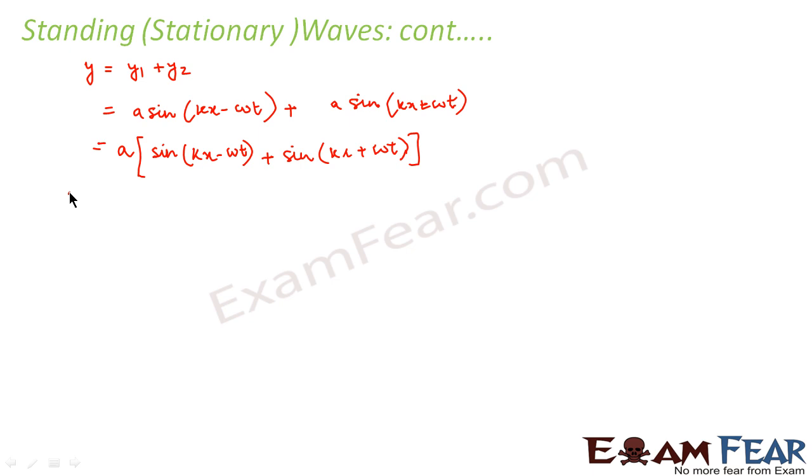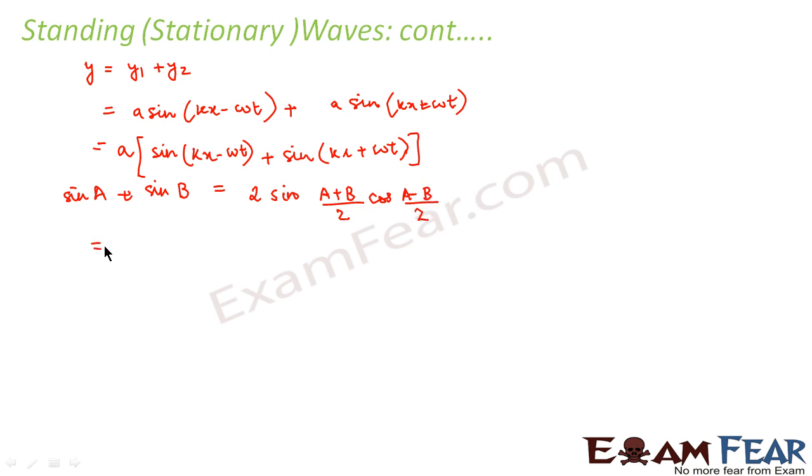So again, from your trigonometric relations, the quantity which you have in the bracket is of the form sine A plus sine B, and sine A plus sine B is equal to 2 sine (A plus B) by 2 cos (A minus B) by 2.